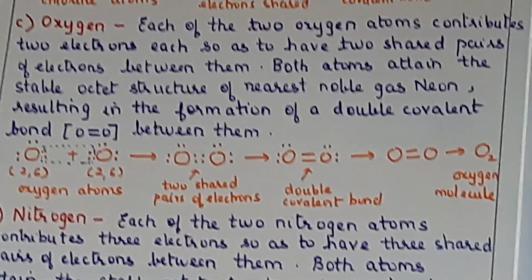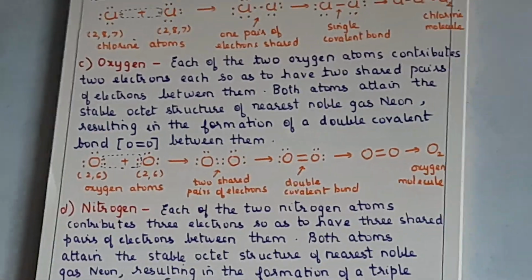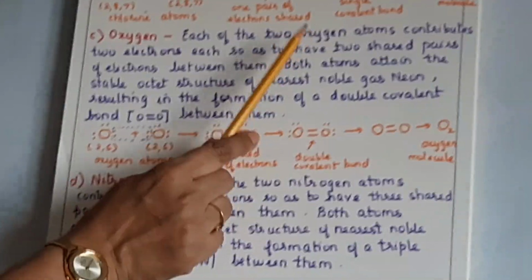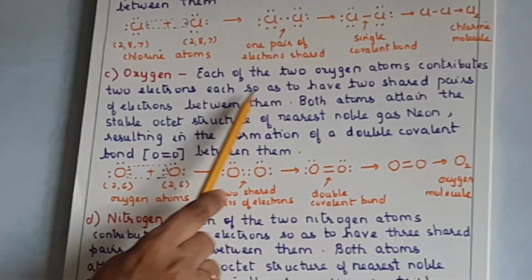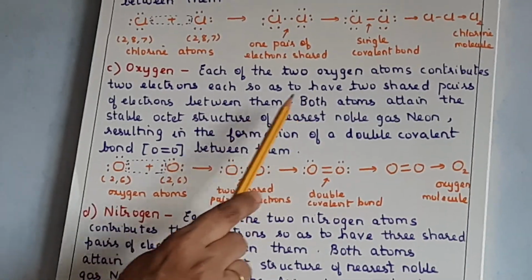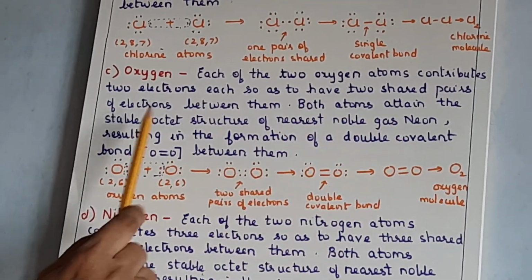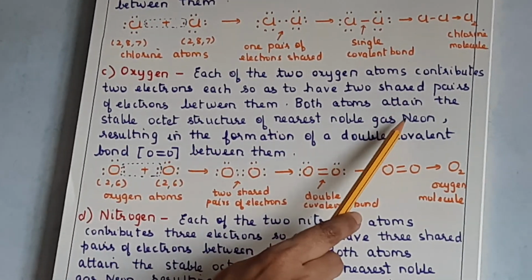Now oxygen especially you have to remember because there is a double covalent bond in the oxygen molecule. So each of the two oxygen atoms contributes 2 electrons each, so as to have two shared pairs of electrons between them. Now both atoms will attain the stable octet structure of the nearest noble gas neon. Why neon?